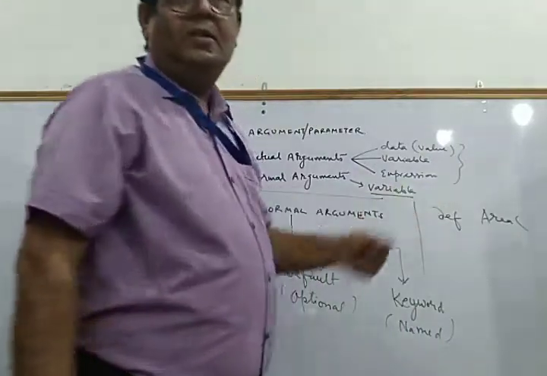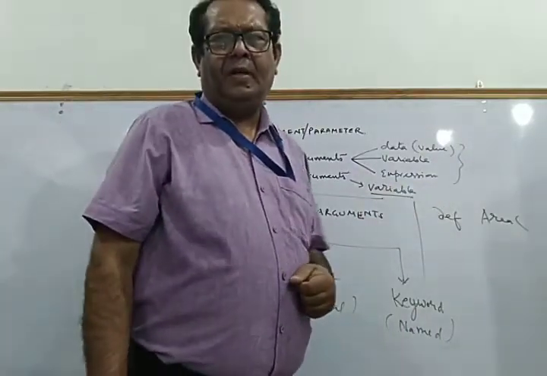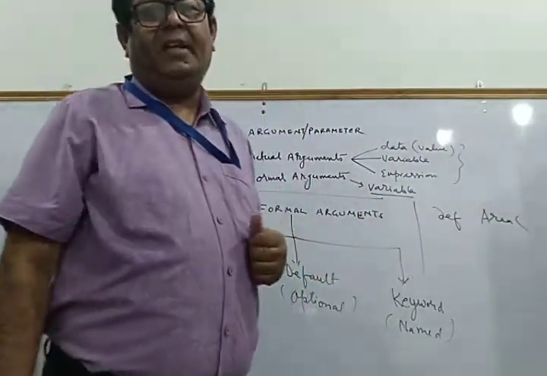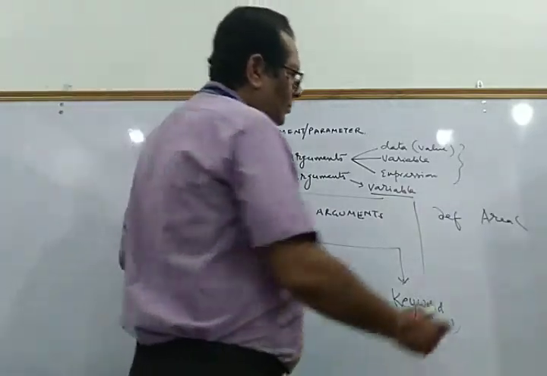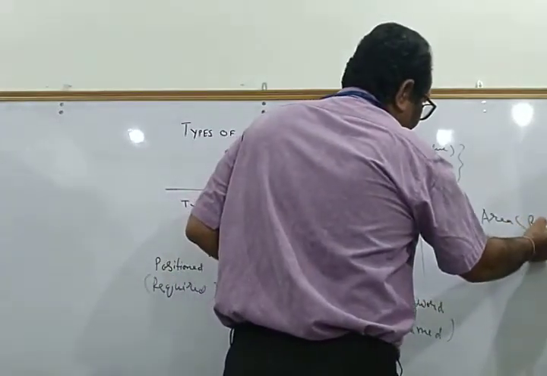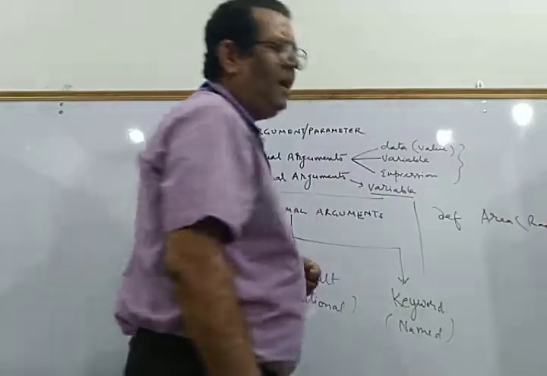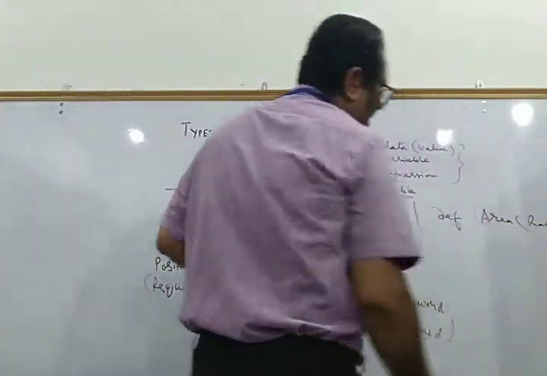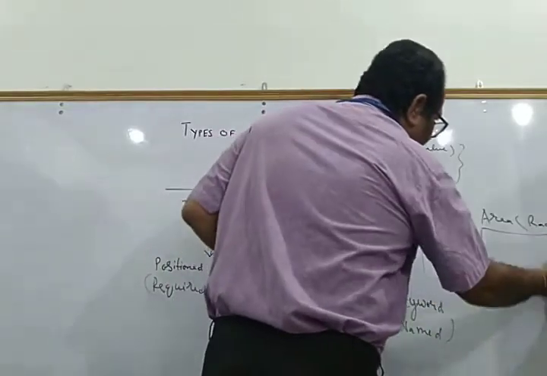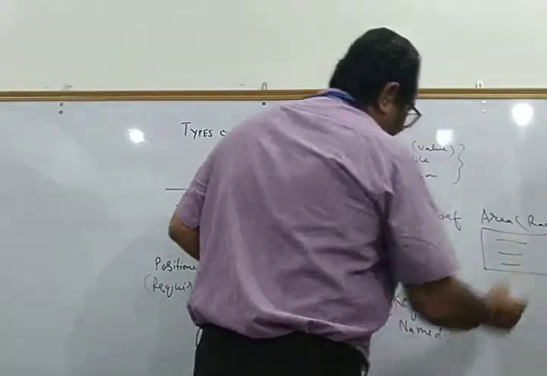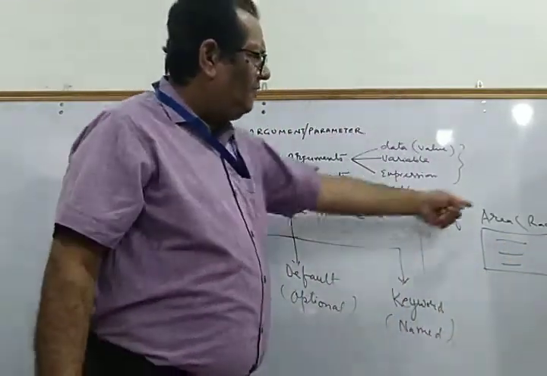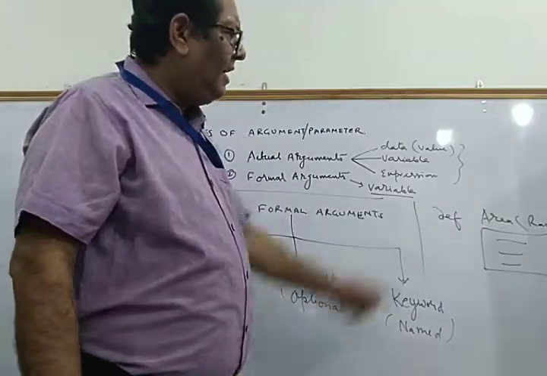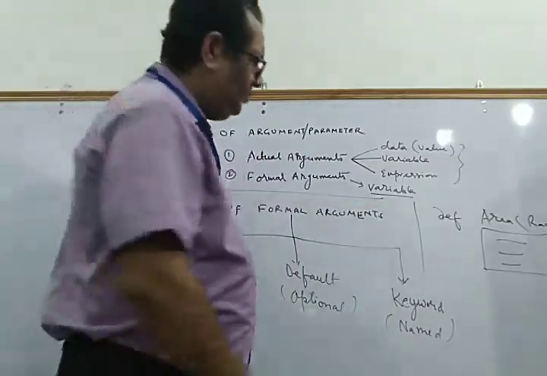This function needs the value of the radius to calculate the area. So I have taken a variable RAD, and this is how the function is defined. So when you call this function area, you want to pass the radius.